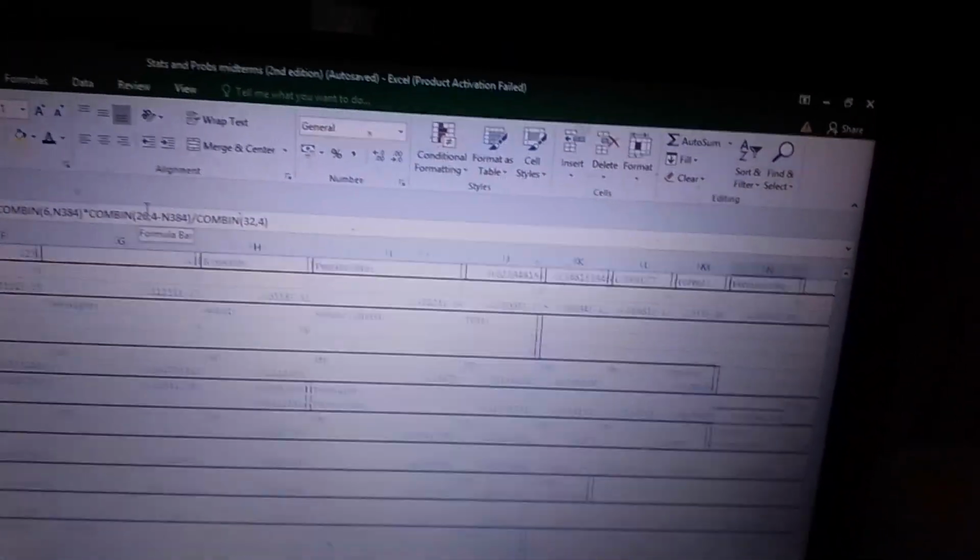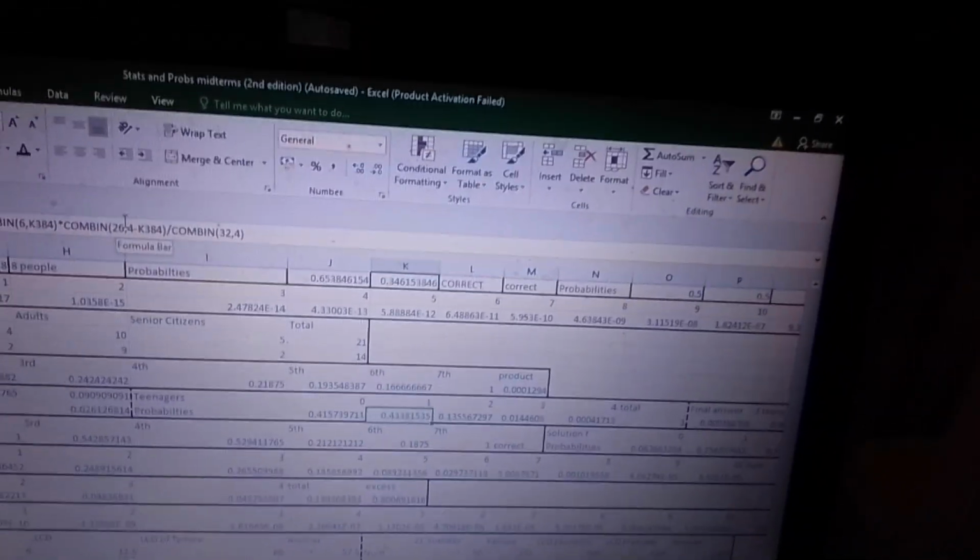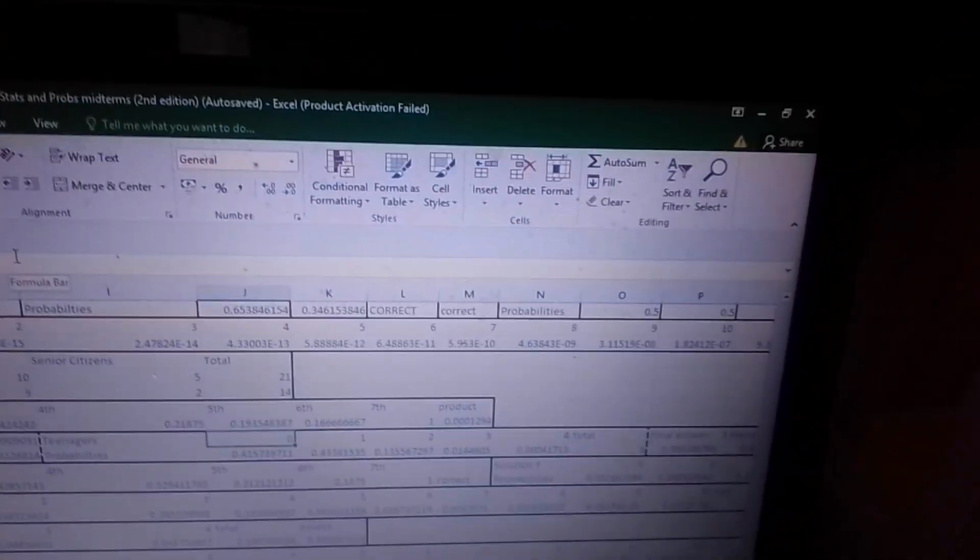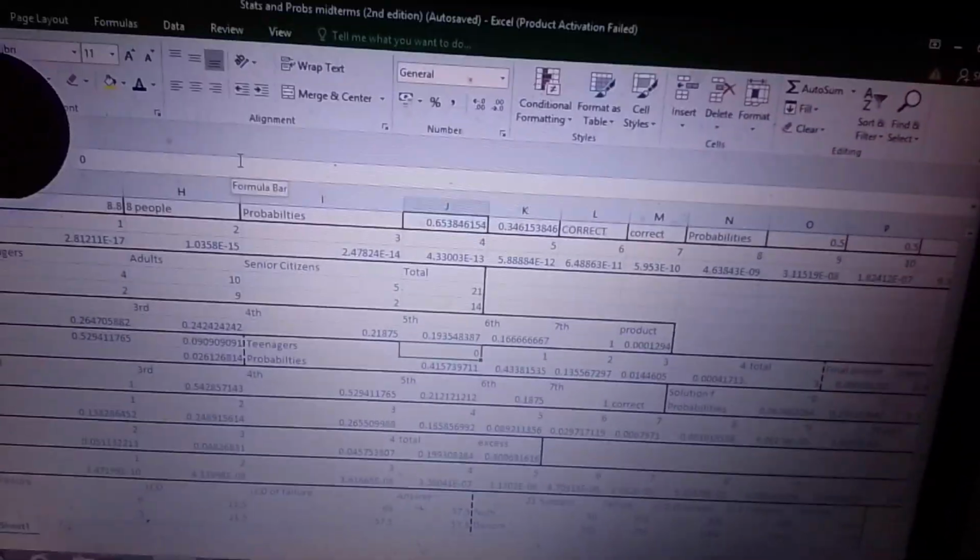So this is what we're going to do. We made the hypergeometric probability distribution table, and we have 0 to 4. And then there are 6 teenagers, so 6C0, and then times how many other guests we need to get, and they are 26 na lang. Kasi ang total namin ay 32. Diba? So this is exactly what I'm going to do.